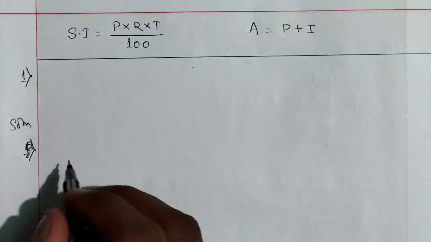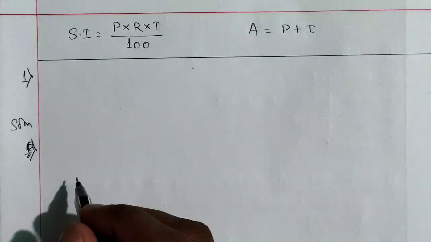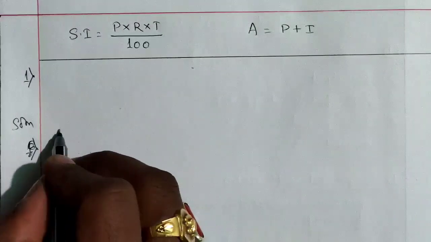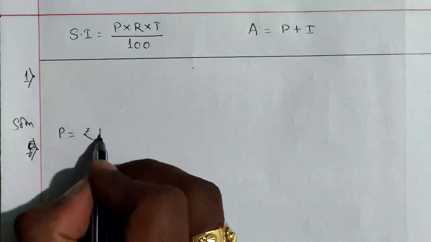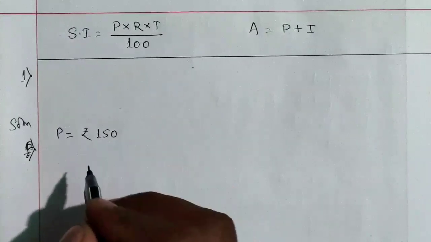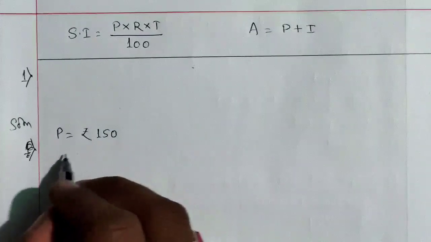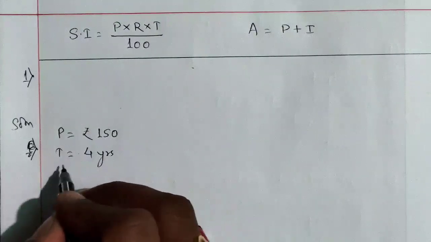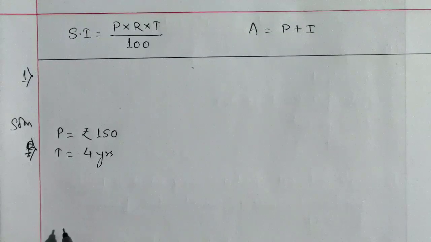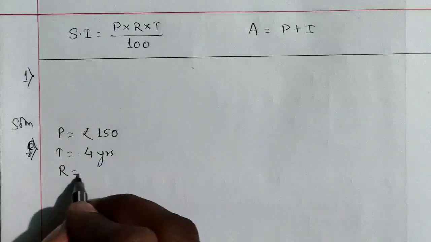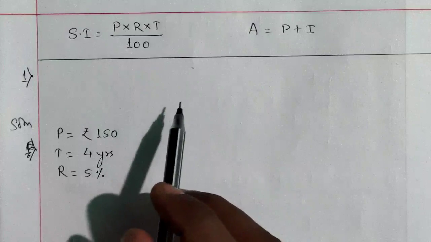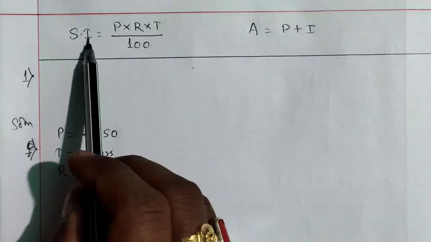The first is given rupees 150. Rupees 150 is the principal. First we have to extract the values. Principal is equal to rupees 150 for 4 years. Time is equal to 4 years. Since it is given in years, that's why we can understand that it is the value of time. At 5% per year, it means rate is given 5%. Now the question is asking find the SI and amount. It means simple interest and amount.